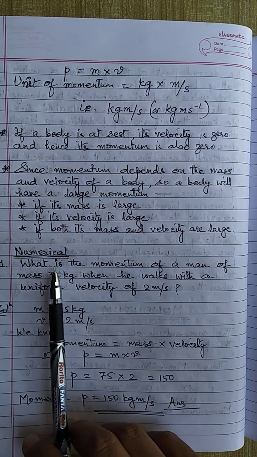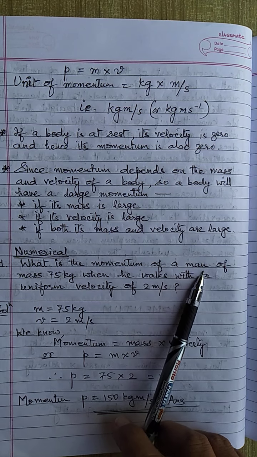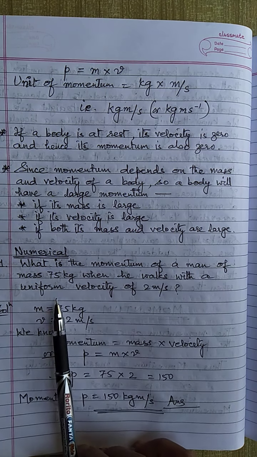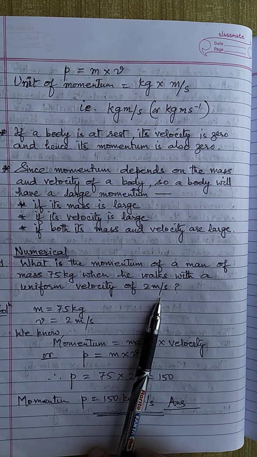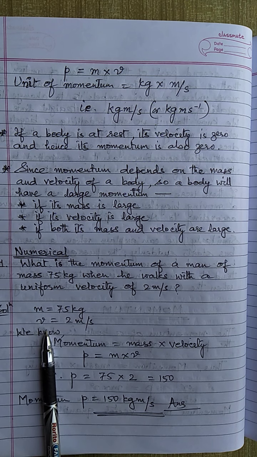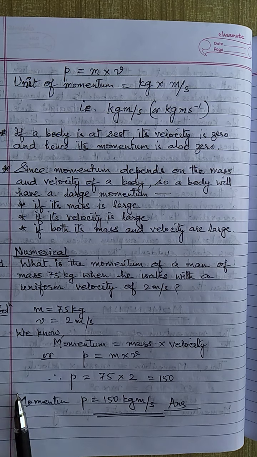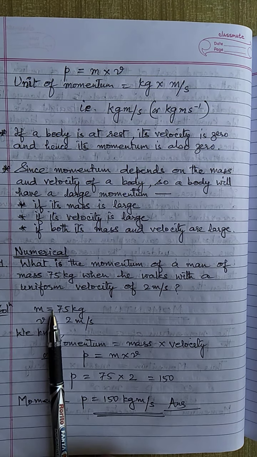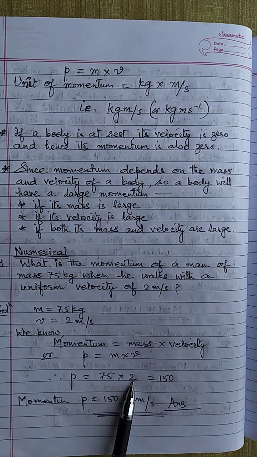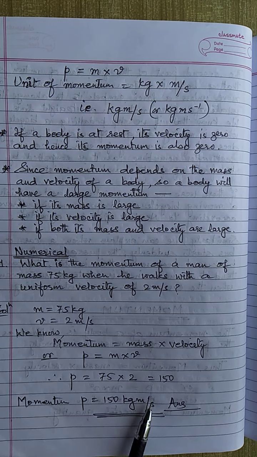Now there is a small numerical. What is the momentum of a man of mass 75 kg when he walks with a uniform velocity of 2 meter per second? So mass here is 75 kg, velocity is 2 meter per second. The momentum is the product of mass into velocity. So it will be 75 into 2, that is 150, and the unit is kg meter per second. So momentum will be equal to 150 kg meter per second.